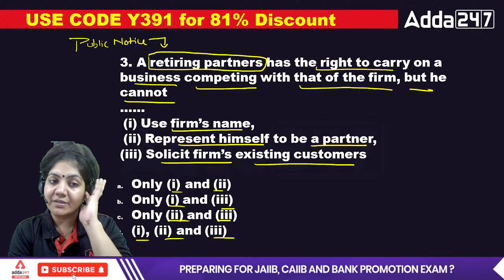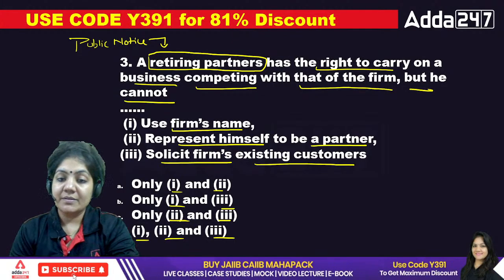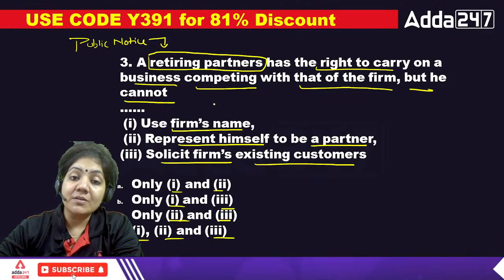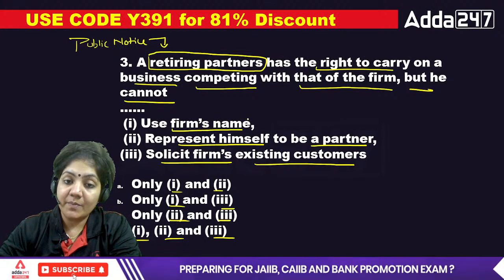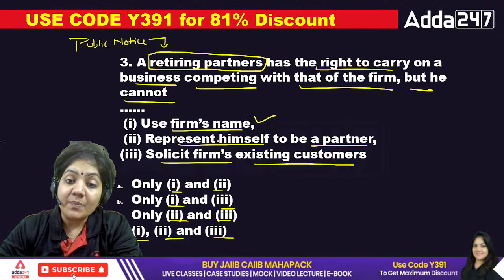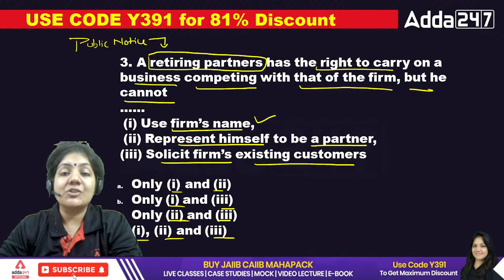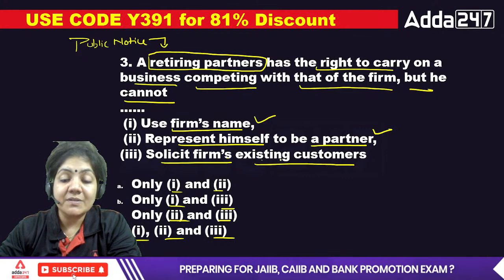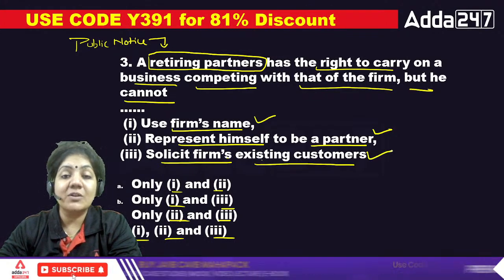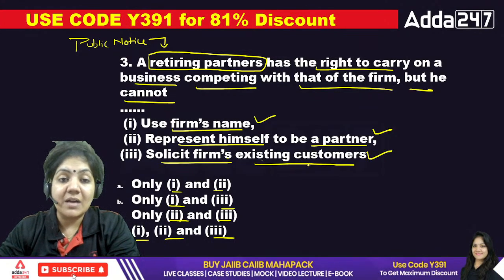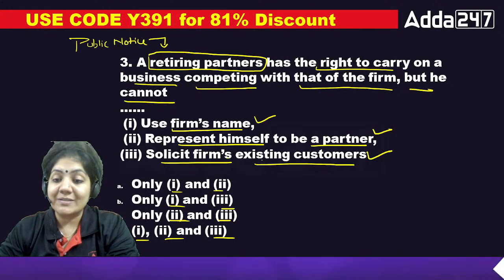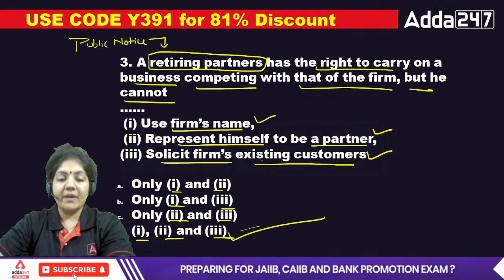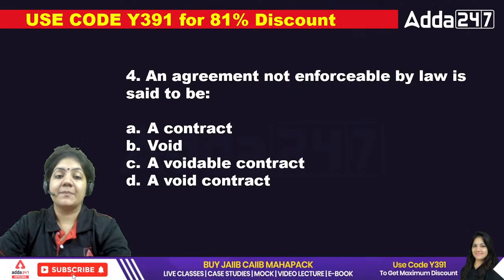Mamta ma'am, why did you say the third one, A? For this third one, D will be the right answer. Why? Because the retiring partner cannot use the firm name. This is absolutely right. He cannot represent himself to be the partner. Why should he represent? So this is the right answer. Soliciting the firm's existing customers is absolutely right. So all the statements are right about the retiring partner. That's why D is the right answer here. Okay, that's good. Good. Next.